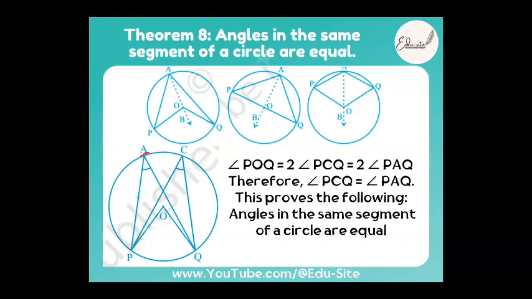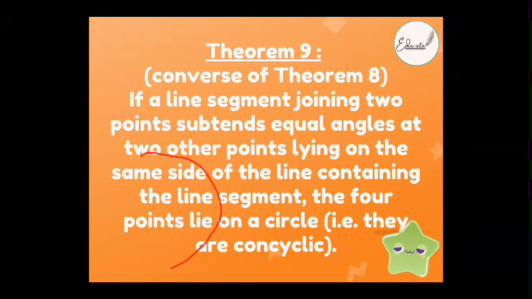So all these points should be collinear. We are going to prove that these points are collinear in theorem number 9. That's all. What does collinear mean? In the same line, right? If this is a line, they should be in the same line. Correct?